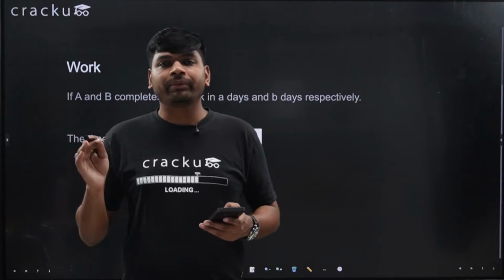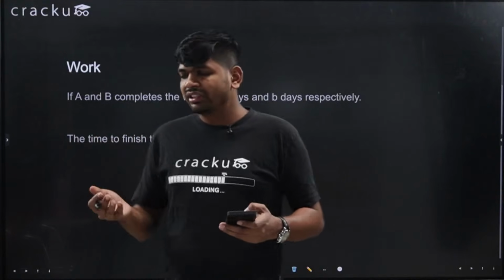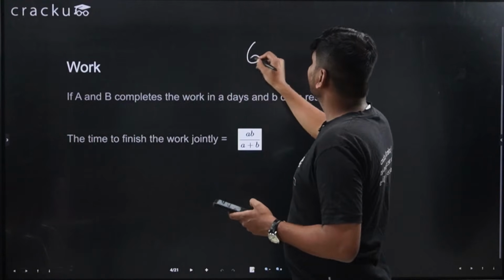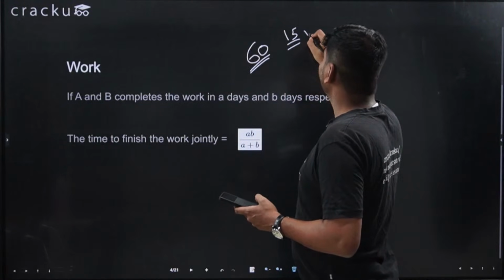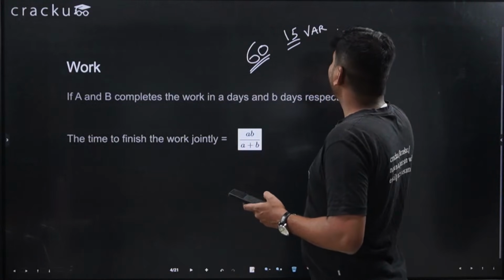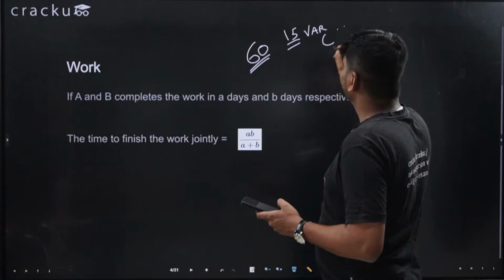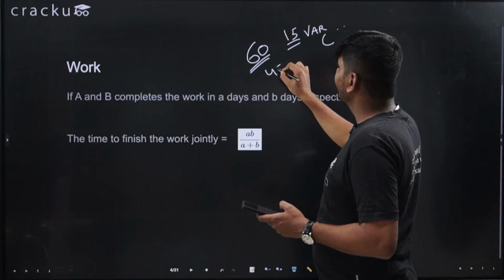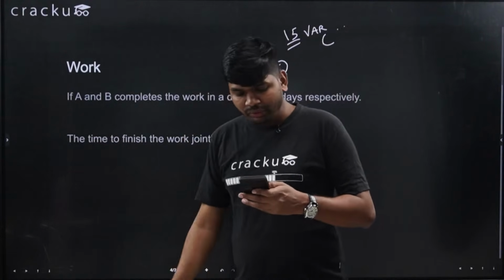Will they provide enough rough sheets? Yes, they will definitely provide enough rough sheets so that you can easily solve the questions. There are just 60 questions, out of which 15 are from VRC, and the remaining 45 questions are from logical reasoning and quantitative aptitude, right? So you will get it.